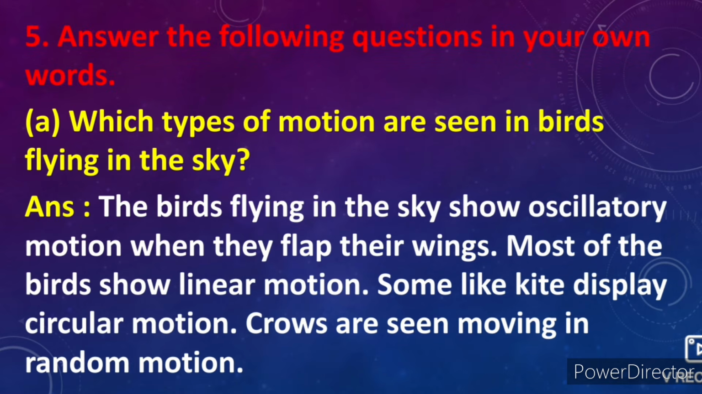Question 5. Answer the following questions in your own words. A. Which types of motion are seen in birds flying in the sky? Answer. The birds flying in the sky show oscillatory motion when they flap their wings. Most of the birds show linear motion. Some, like kite, display circular motion. Crows are seen moving in random motion.